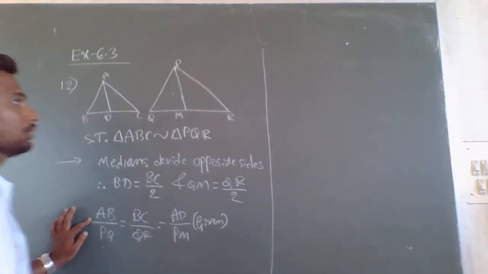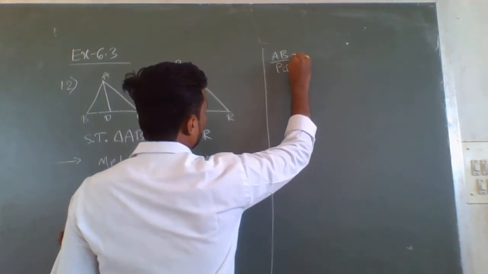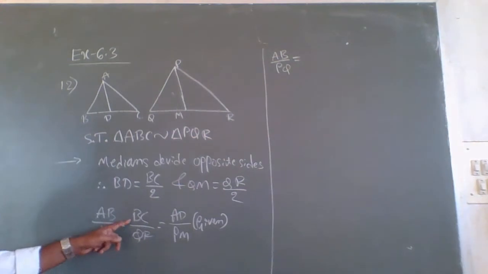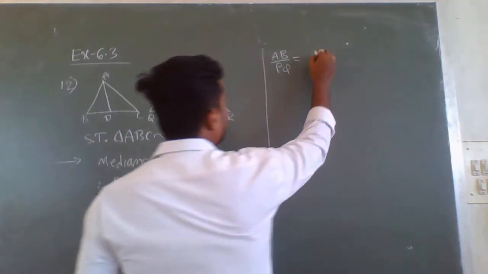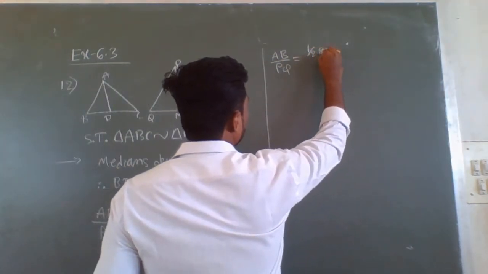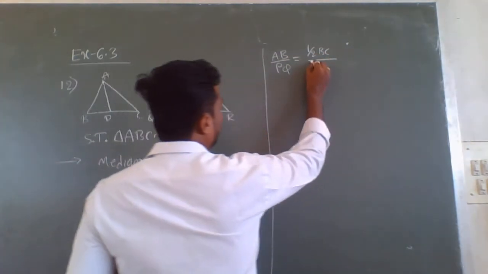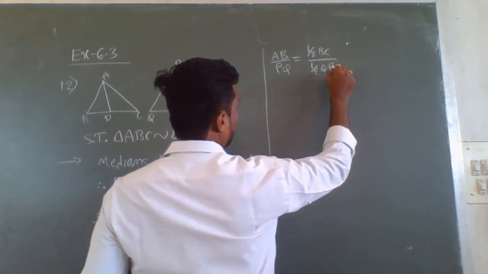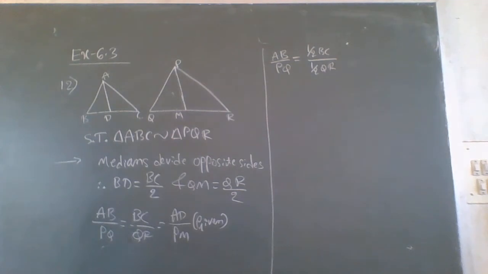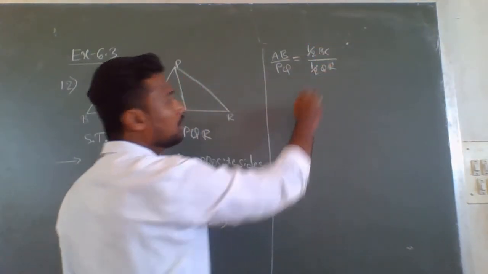First, AB by PQ equals BC by QR. To both sides I will multiply 1 by 2: 1 by 2 into BC divided by 1 by 2 into QR, equals AD by PM. Here I multiplied 1 by 2 to both BC and QR.